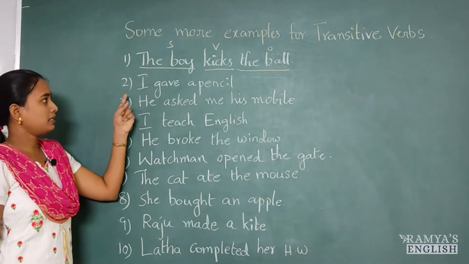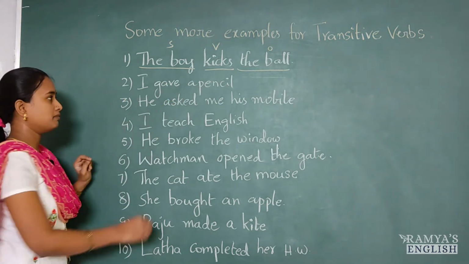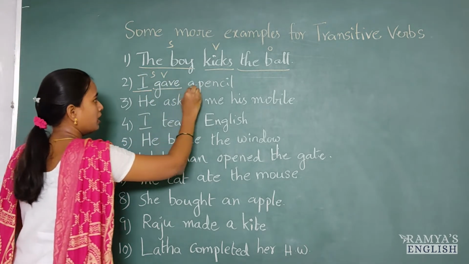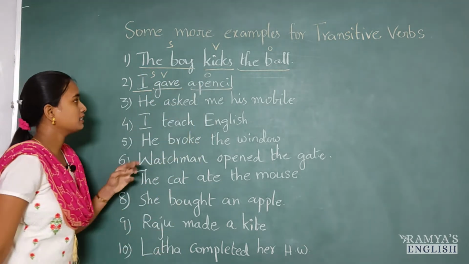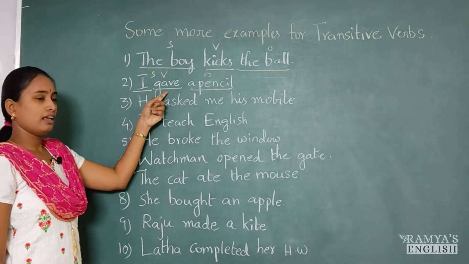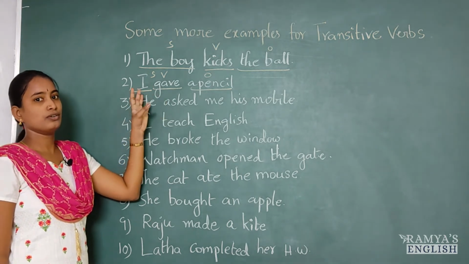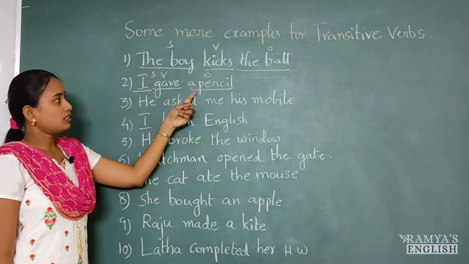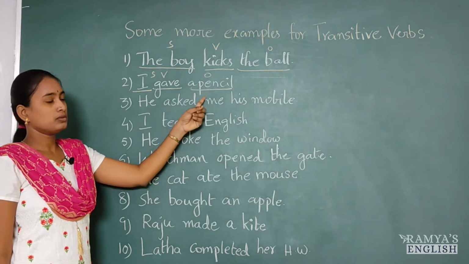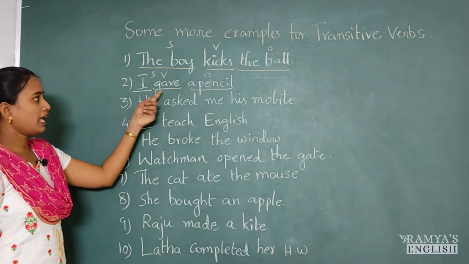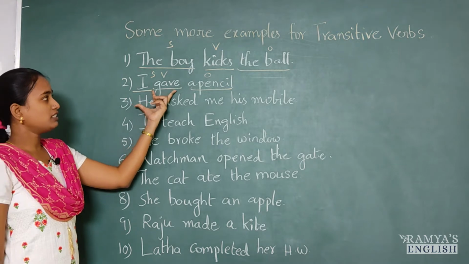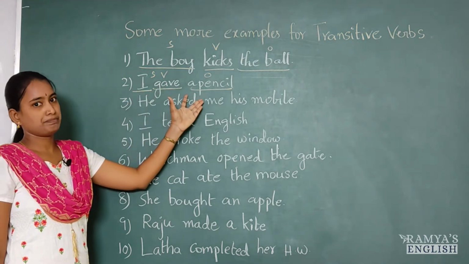And the next example is, I gave a pencil. I is subject, gave is a verb, a pencil is object. So, this gave is a verb and we should know whether it is transitive verb or not. So, what is the object here? A pencil. Who is giving that pencil? I gave a pencil. Here, that giving action is passed by me.